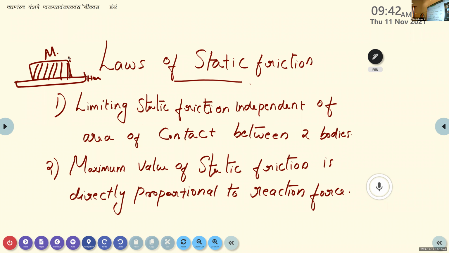The second one: maximum value of static friction. We know that it is our limiting friction. It is directly proportional to the reaction force. Maximum value of static friction is directly proportional to the reaction force.